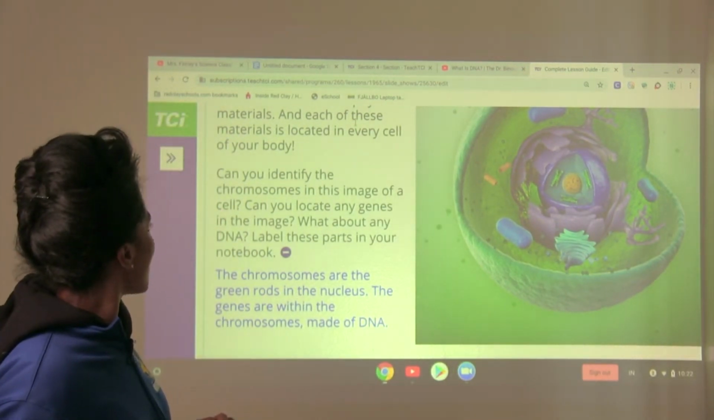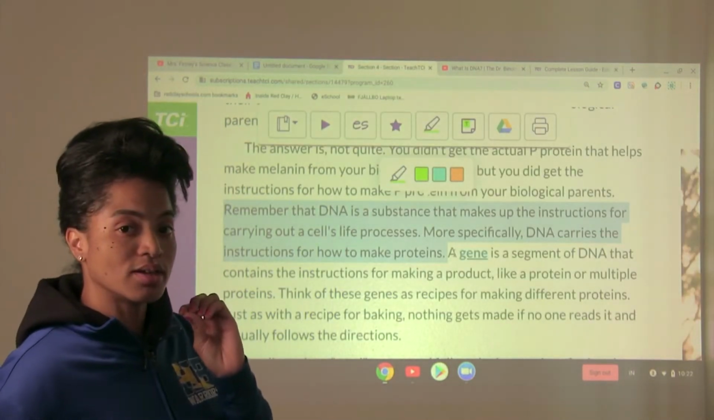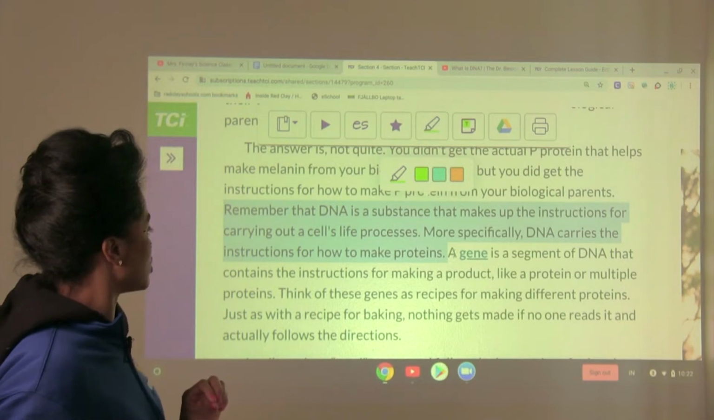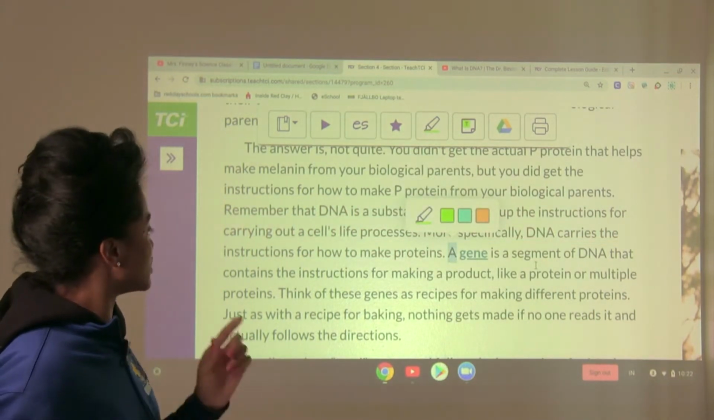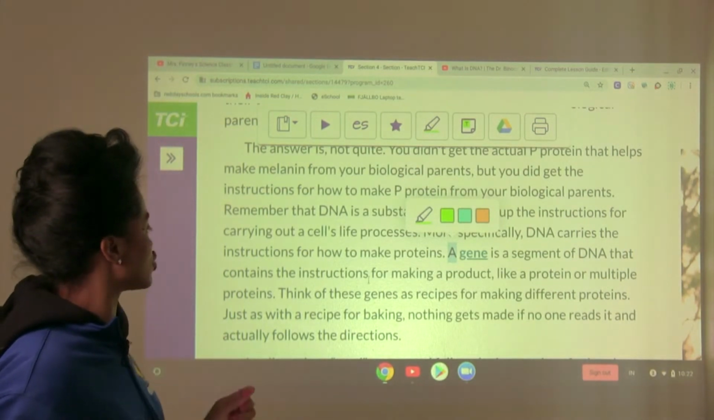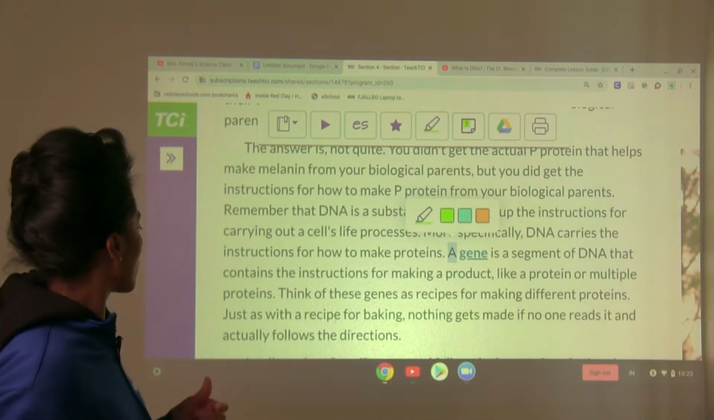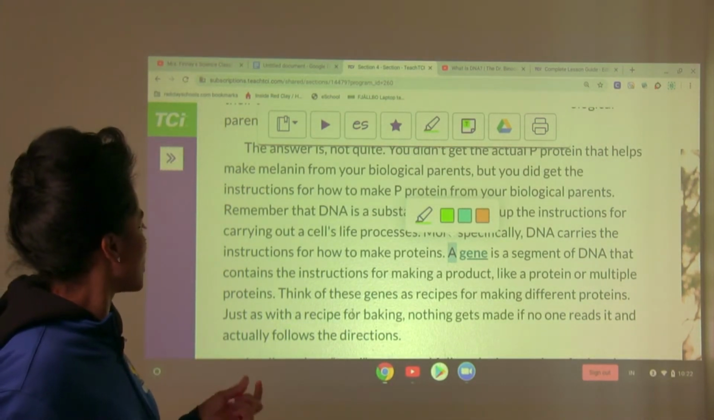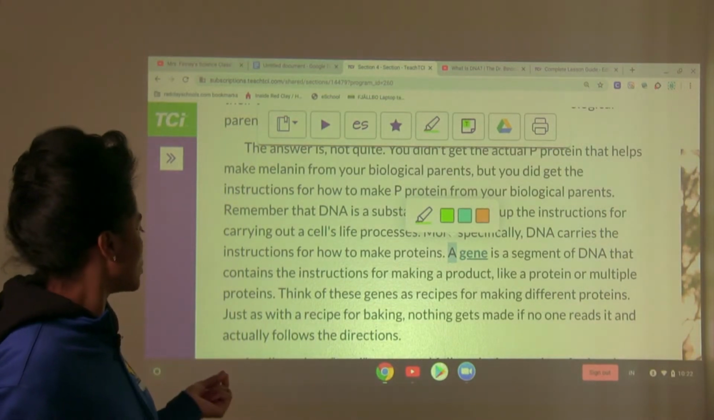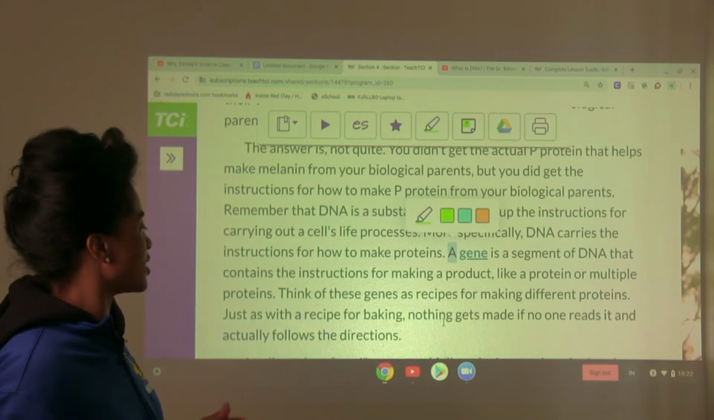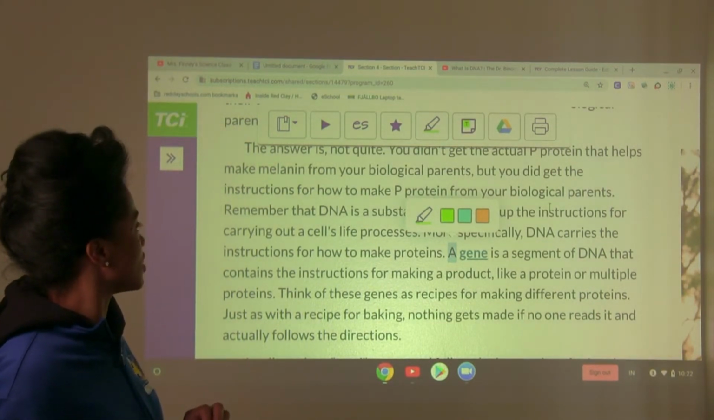So now looking at that, let's look back at this information. So we know where a gene would be inside of a cell. So now let's go here. A gene is a segment of DNA that contains the instructions for making a product like a protein or multiple proteins. Okay, think of these genes as recipes for making different proteins. Just as with a recipe for baking, nothing gets made if no one reads it and actually follows the directions.